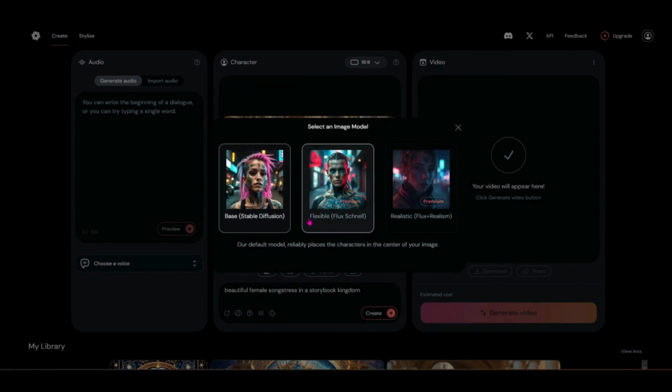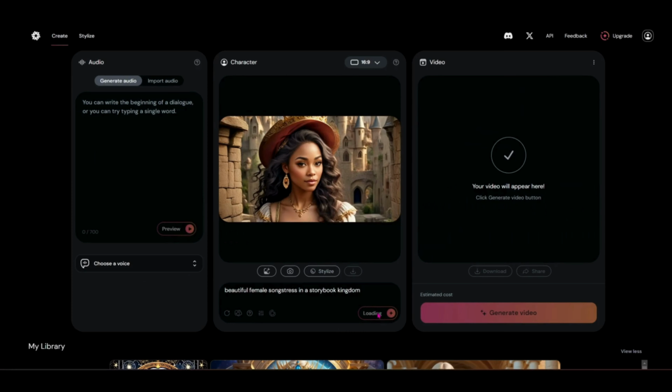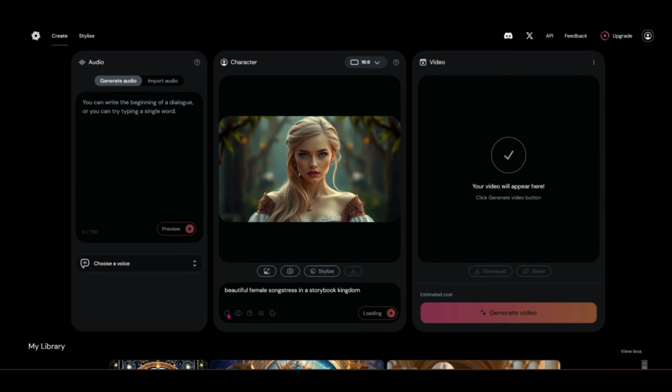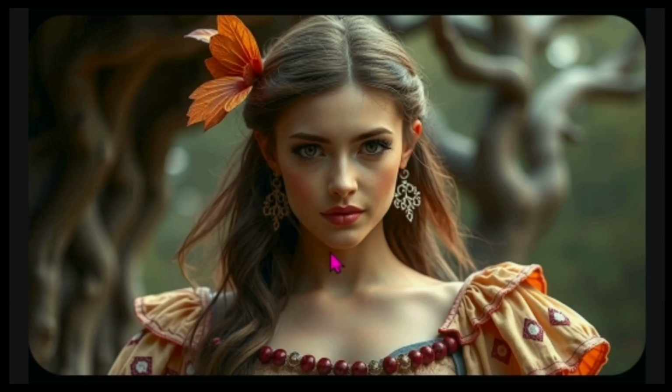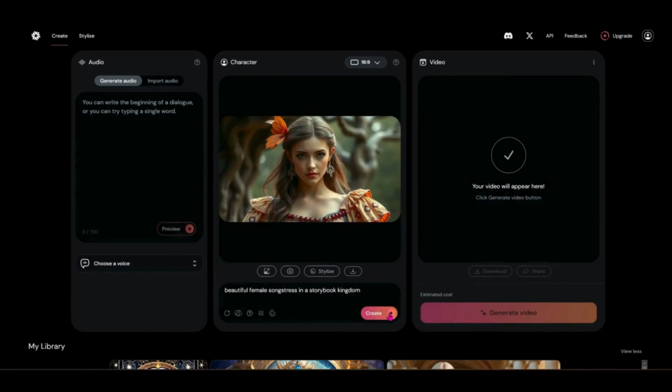Let's go ahead and change this to the Flux Schnell now, and we'll create there. And you can see that it gave her less of the storybook kingdom feel behind her, kind of put her in a forest instead. So if I wanted to regenerate that again, same way, I would just hit this randomize seed down here. And you can see then that it would create another version. Now let's try it on the realism plus Flux.